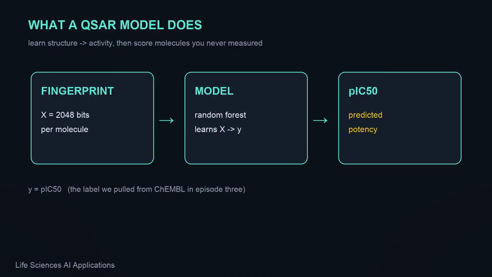The idea is simple. Take the fingerprint we've used all series, that's our input, X, 2048 bits per molecule. Take the pIC50 we pulled from ChEMBL, that's our target, Y. Show a model enough pairs of the two, and it learns the mapping from structure to potency. Then, for any new molecule, fingerprint it and the model predicts a number. Fingerprint in, potency out.